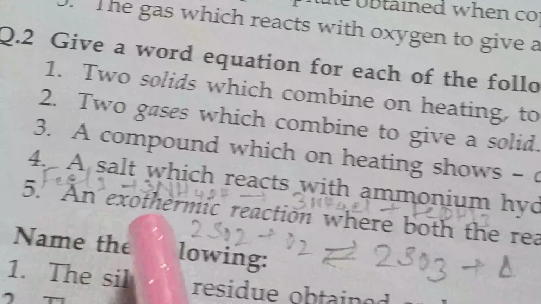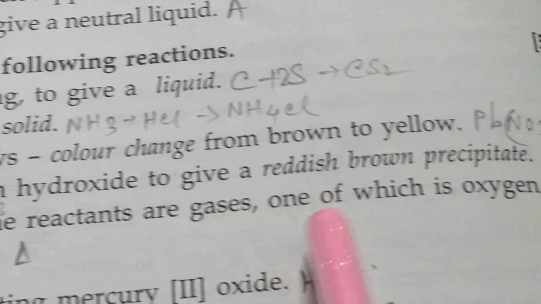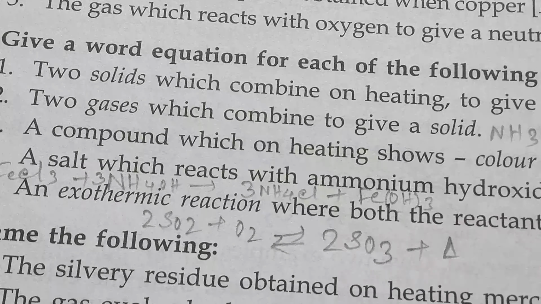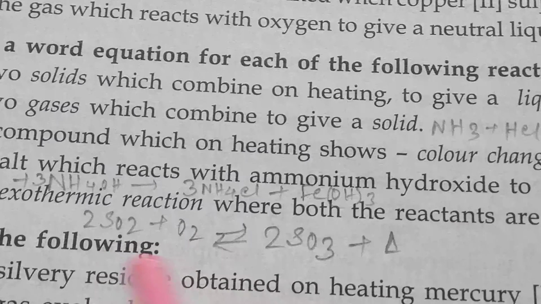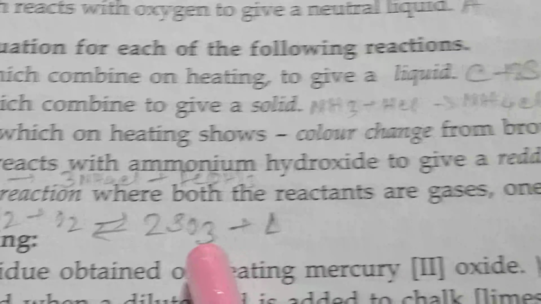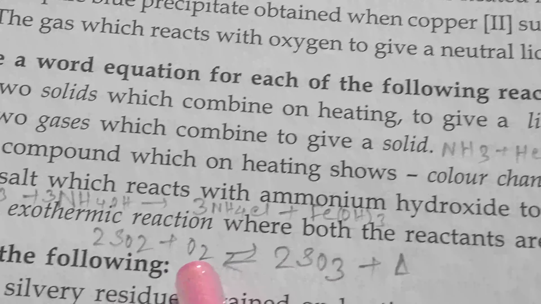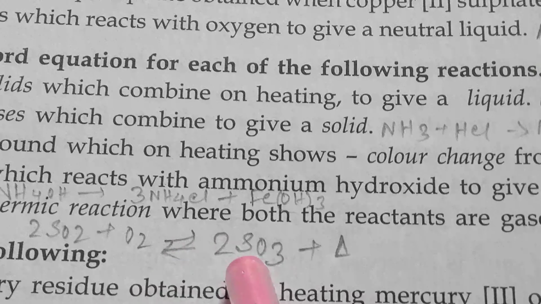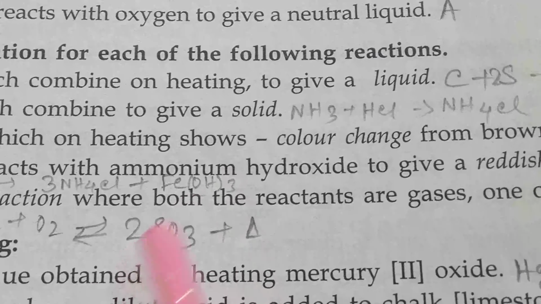Number 5, an exothermic reaction where both the reactants are gases, one of which is oxygen. Answer is sulfur dioxide plus oxygen. When they react with each other, it produces sulfur trioxide. So the two reactants are gases and again after the reaction the product is also a gas.